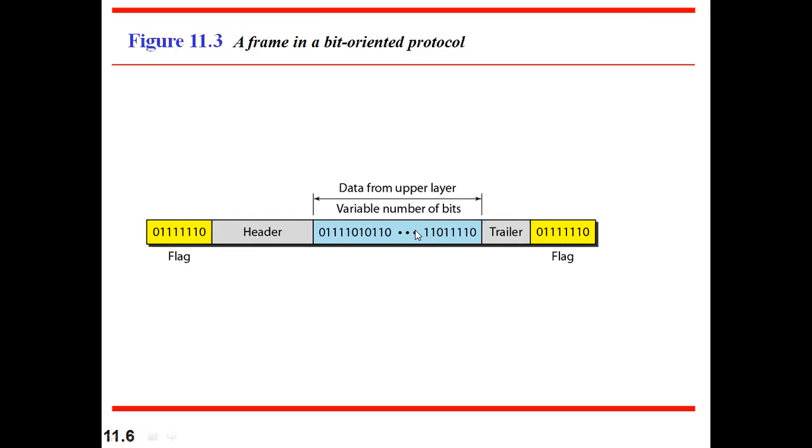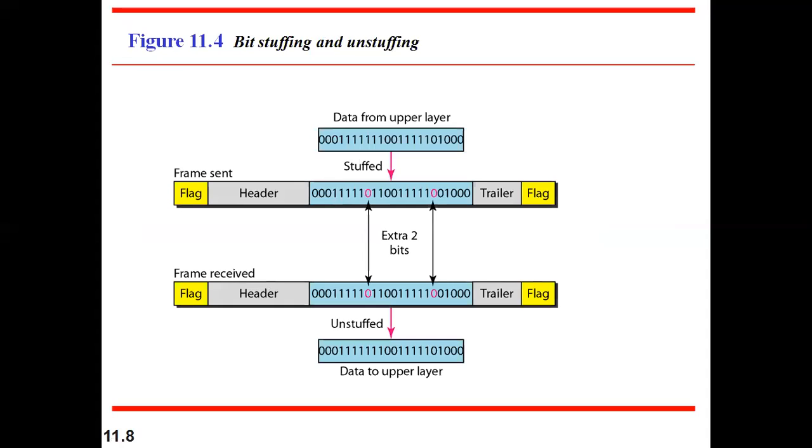If I come across the same sequence in the data, then our data link layer will unnecessarily think that the frame is going to end here. So again, the same problem we saw in the character protocol is going to occur, because the content of the flag is 0 followed by 6 ones and then 0. To avoid this also, stuffing is going to be done. Again, bit stuffing and unstuffing.